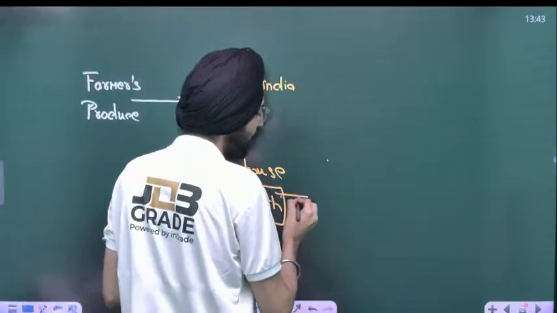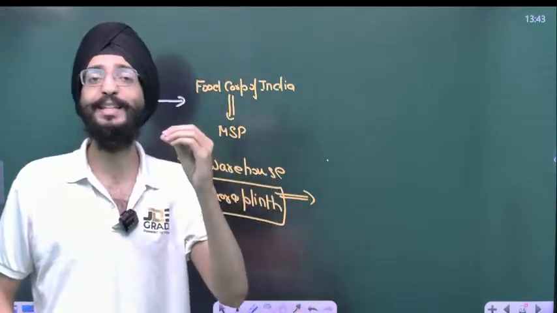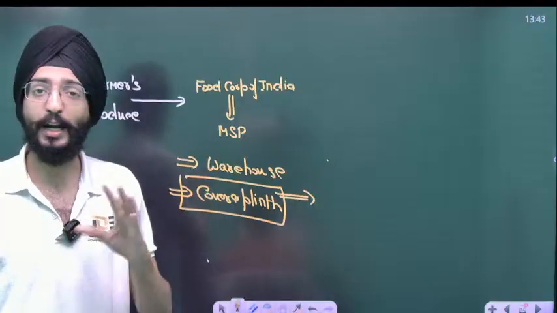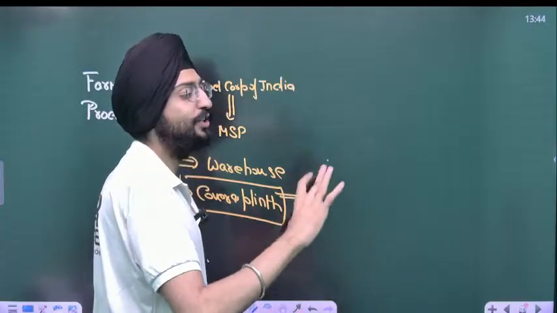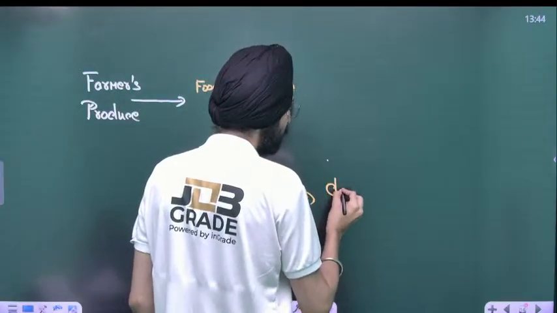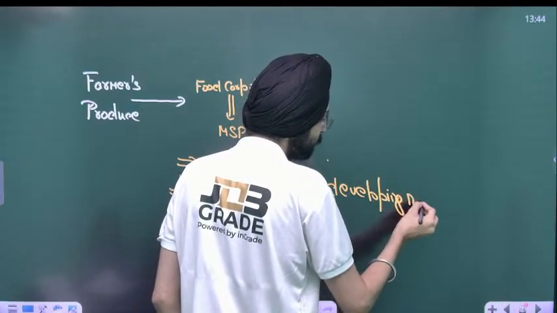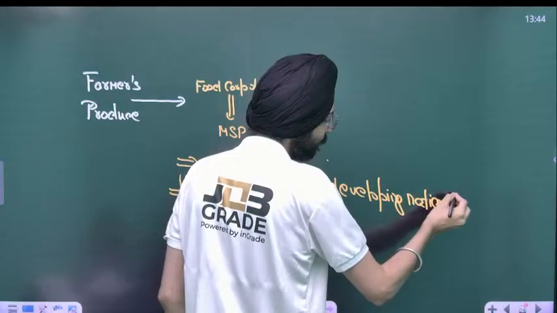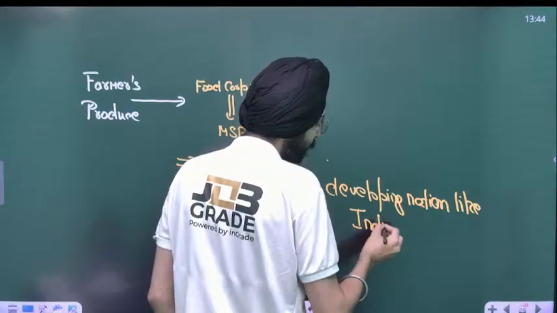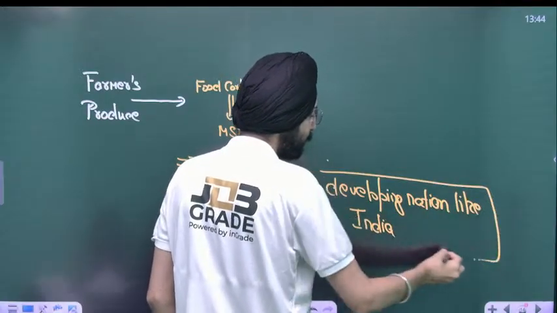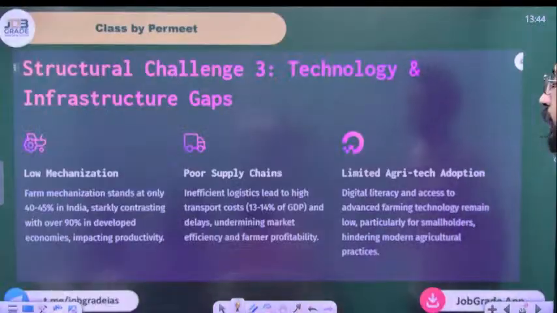Wastage of food in a country that's still developing, where 80 crore people still rely on PDS, is a crime. It's nothing less than a crime where you waste food, especially in a developing nation like India. Okay, let's move on to the next slide.